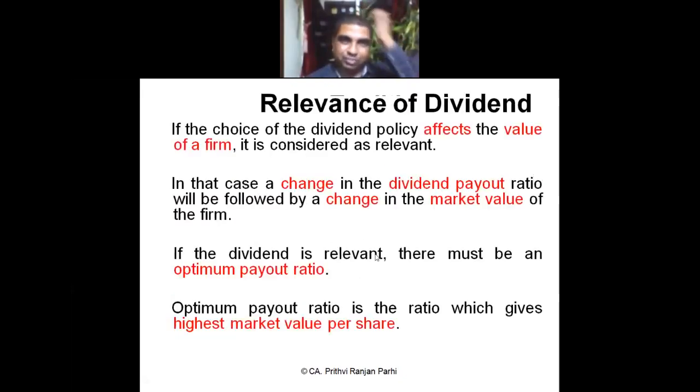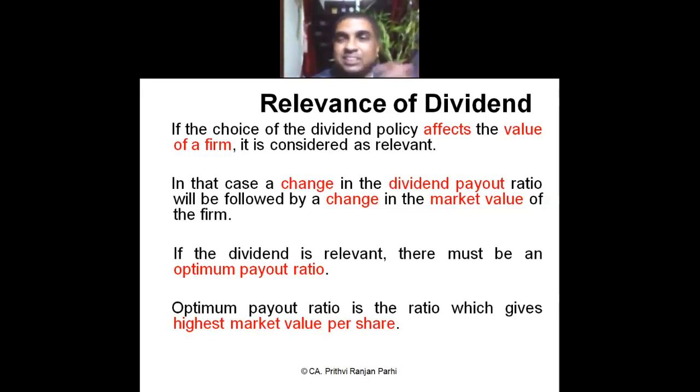Before learning the first theory, we will understand the meaning of relevance of the dividend. Just now I explained it. It means dividend policy affects the value of the firm. When I say dividend policy affects the value of the firm, I am saying dividend is relevant. That means if the dividend payout changes, the market value will also change. But when the dividend payout changes and the market value doesn't change, then dividend is irrelevant.